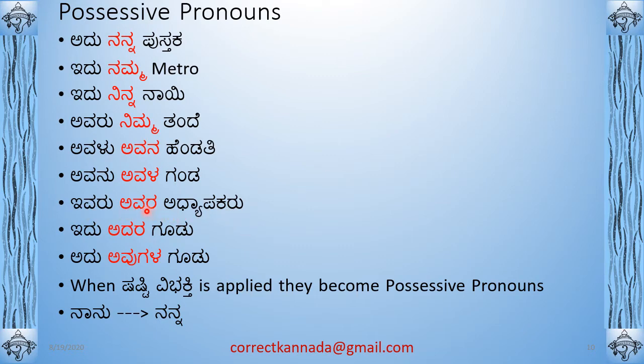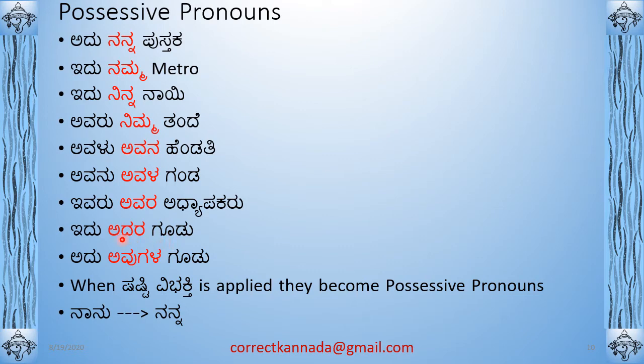Okay. So Avaru is the pronoun. In the nominative case, when you just remove the wu, you get Avara, and that Avara is your Shashti Vibhakti. Okay. Idu, Adara, Gudu. Gudu means nest.